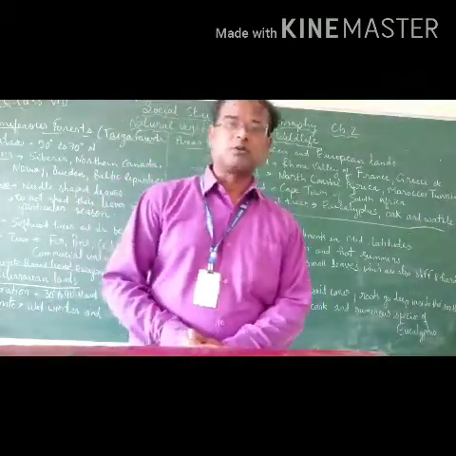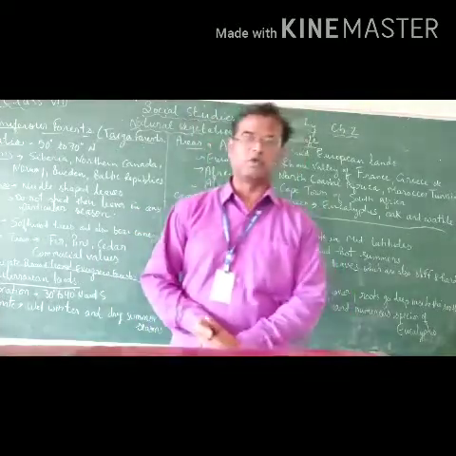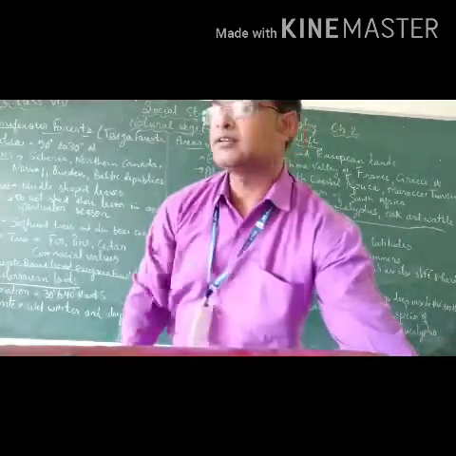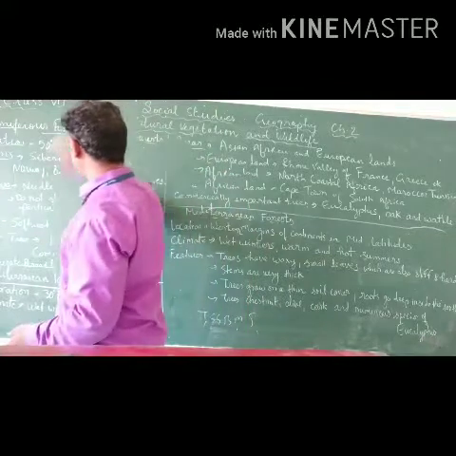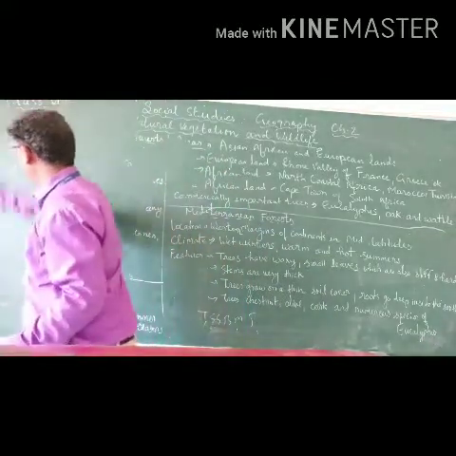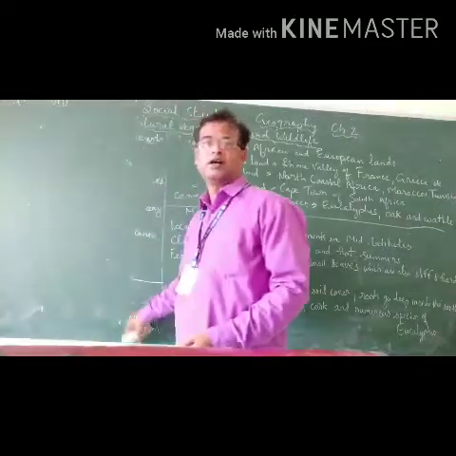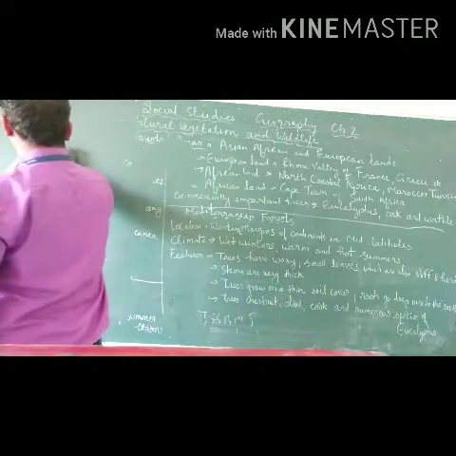Now let us talk about another variety of vegetation, that is the distribution of the deciduous forest. What is the meaning of deciduous forest? Deciduous means the shedding of leaves.